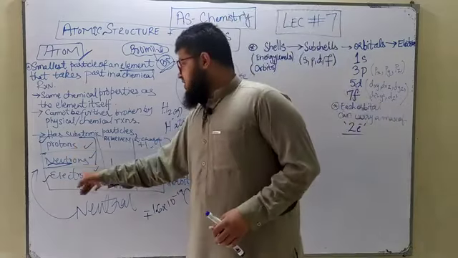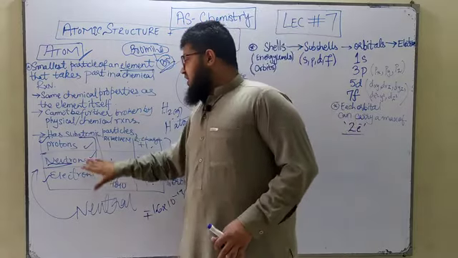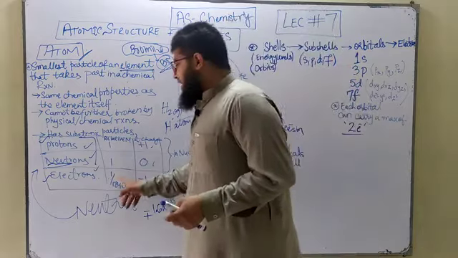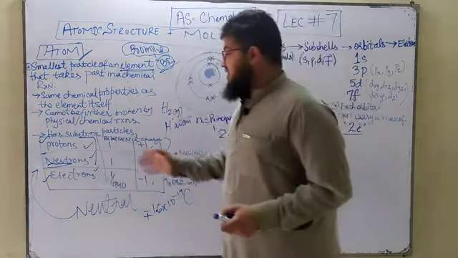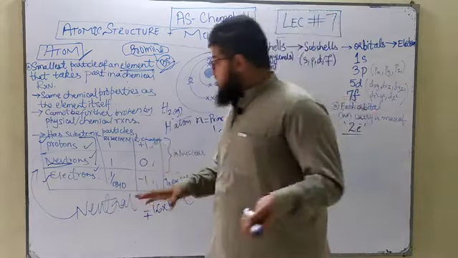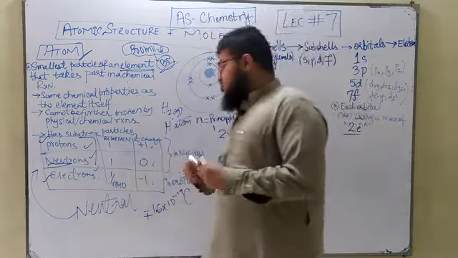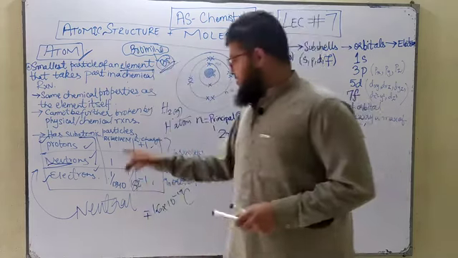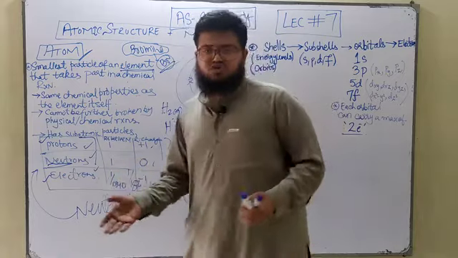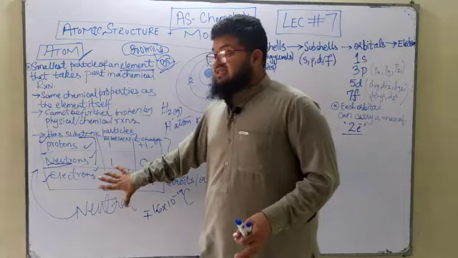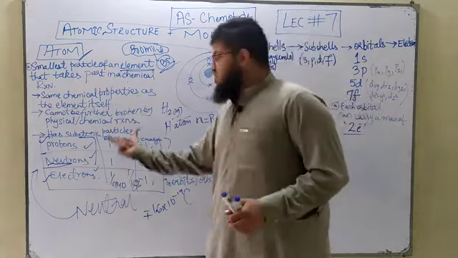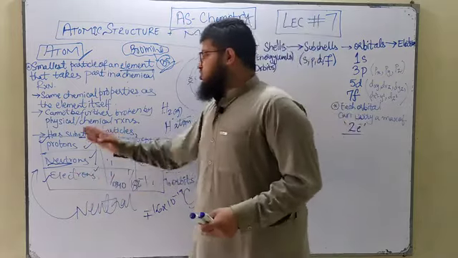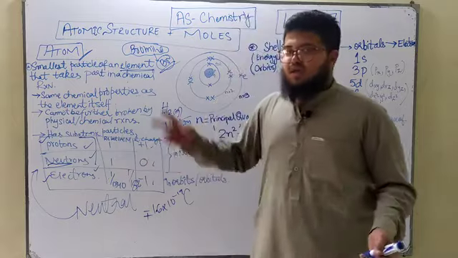Then after this come the relative masses. Protons and neutrons have equal masses, so the relative masses are equal, 1 and 1. But electrons are way lighter than the protons and the neutrons, so their mass is 1/1840, or some textbooks quote this as 1/1836. Remember, your O-level chemistry book had 1/1840 or 1/1836, one of these two values, quoted as well. But these are not the actual values of their masses, just comparative values. Meaning electrons are way lighter than the neutrons and the protons, and protons and neutrons are equal in mass.